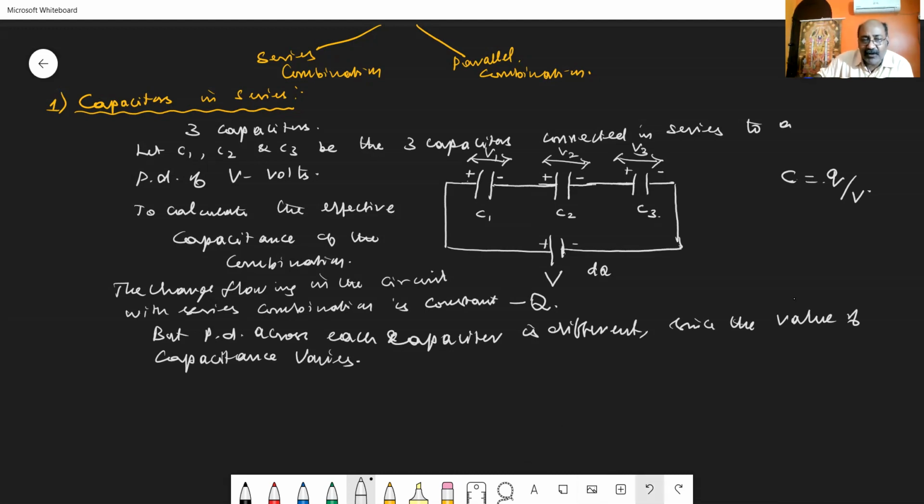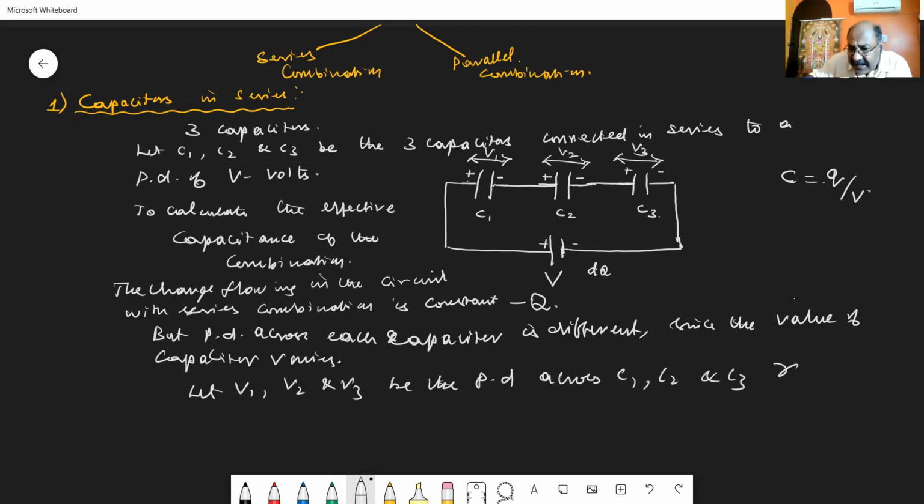So what is the value of the capacitor? Okay, I take like this. The value of the capacitor varies. So I am writing like this. Let V1, V2 and V3 be the voltage or the potential difference across C1, C2 and C3 respectively. Understood?